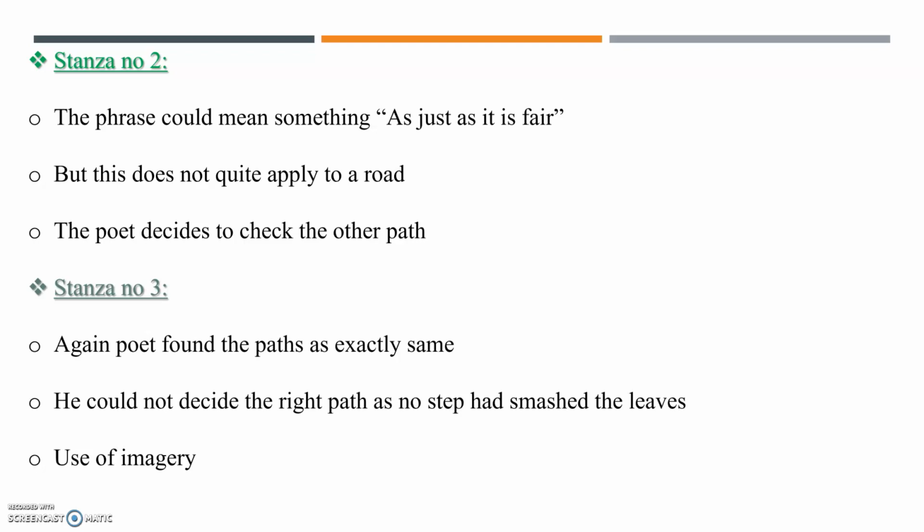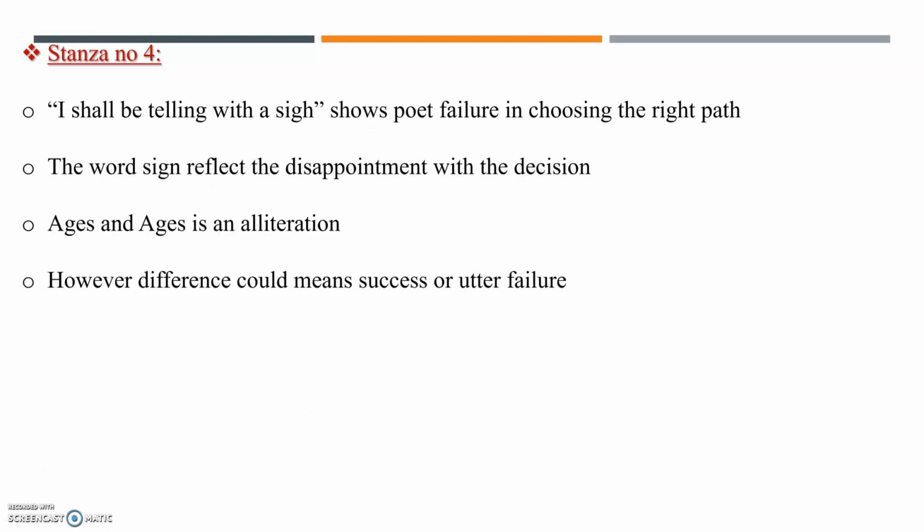The poet here saves the first road for another day. He knows how way leads to another until you end up very far from where you started. Then in the 3rd, he does not think he will ever be able to come back and take the other path, as much as he wished he could. So this is stanza number 3. So let's move towards stanza number 4.